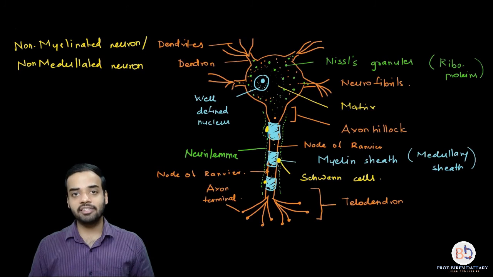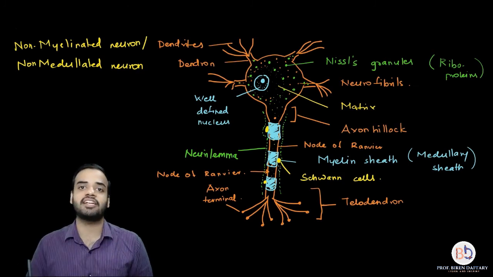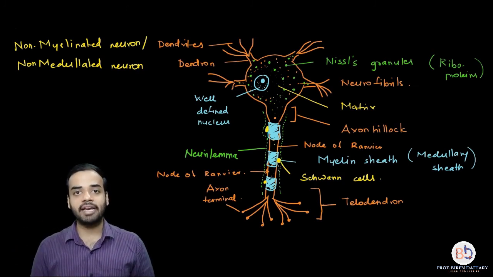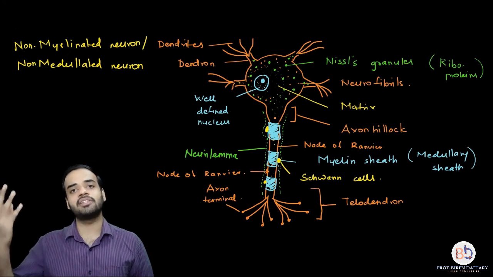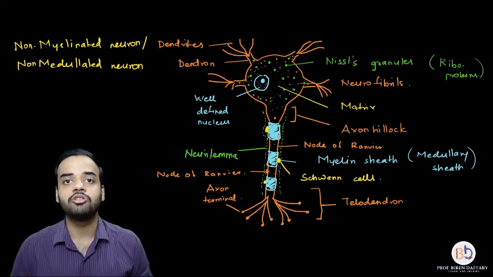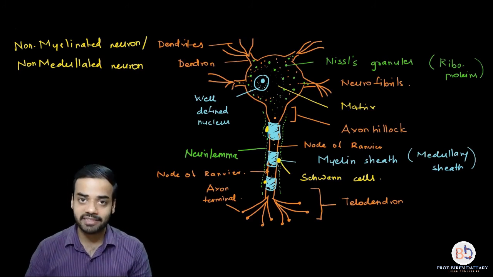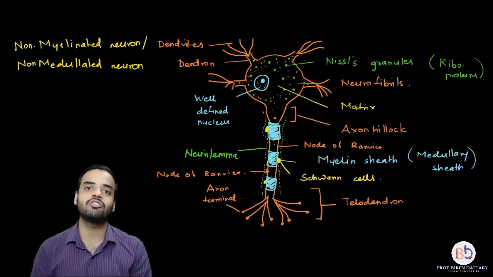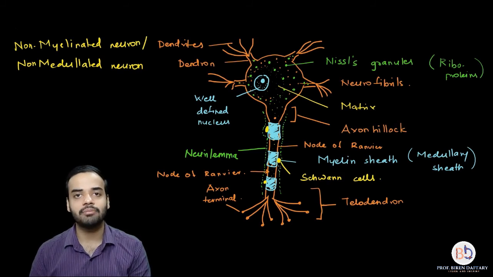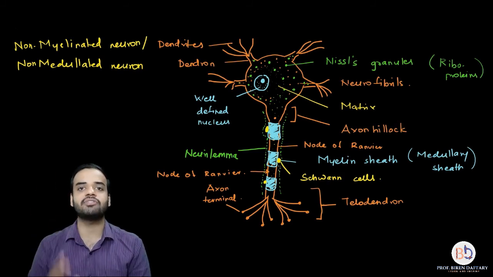Apart from that, organelles are present. Then we studied dendrons. They give rise to dendrites. The function of dendrites and dendrons is to bring the message towards the cyton. Next, we learned about the axon. The axon doesn't have Nissl granules because their function is to produce neurotransmitters, which are produced in the cyton, so the axons do not need them. So Nissl's granules are absent, neurofibrils are present. The axon also has cytoplasm. By the way, I forgot to tell you, the cytoplasm in the axon is also called axoplasm. It is present in the axon, but it is continuous with the cyton.